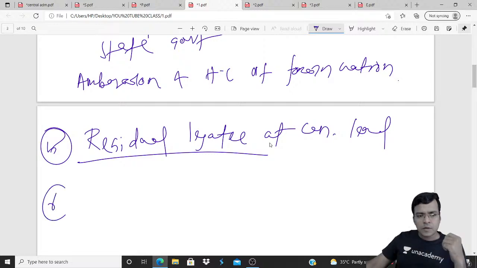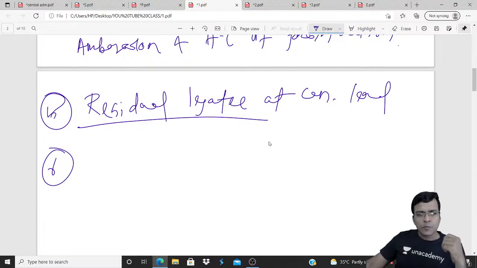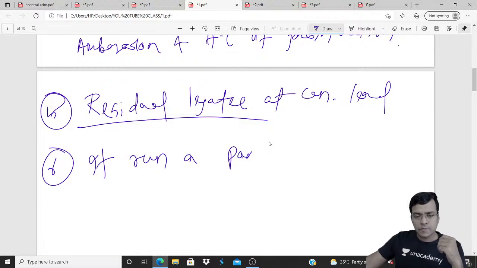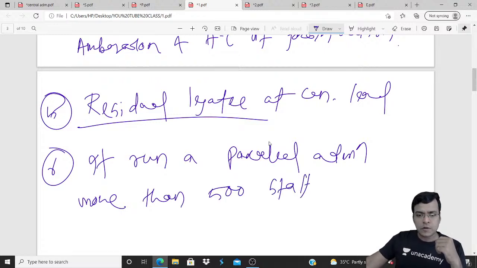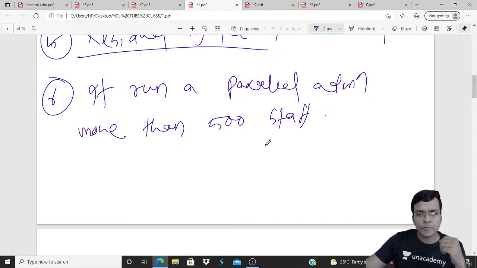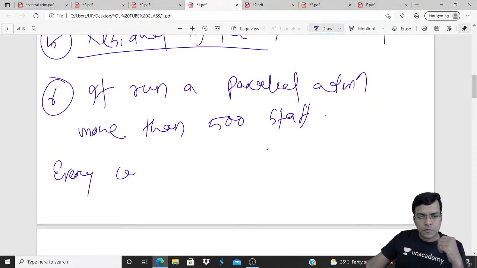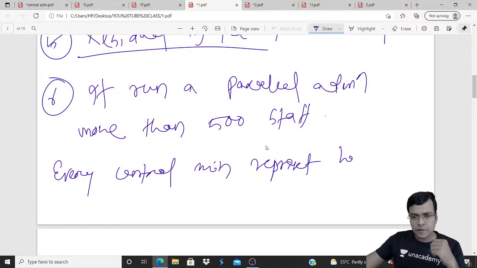After that, the most important thing, it runs a parallel administration. It has more than 500 staff. Every central ministry is represented here.